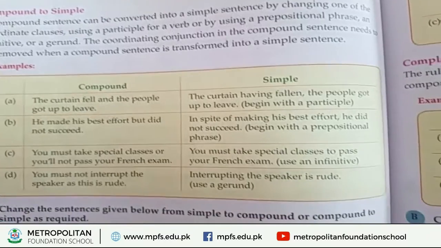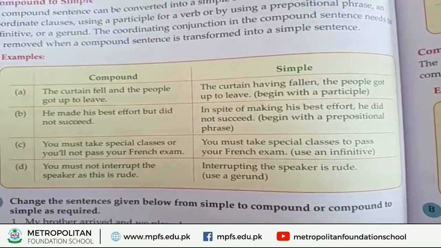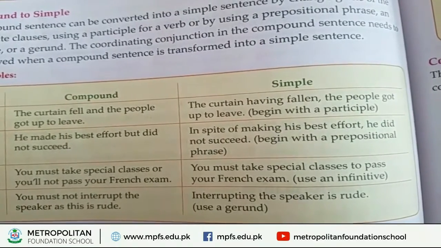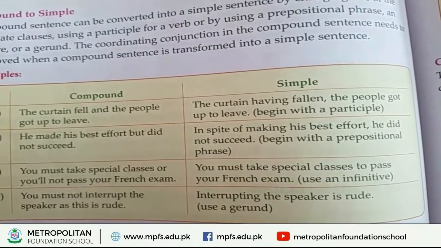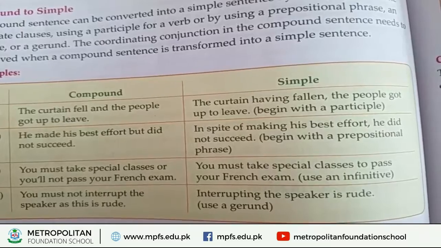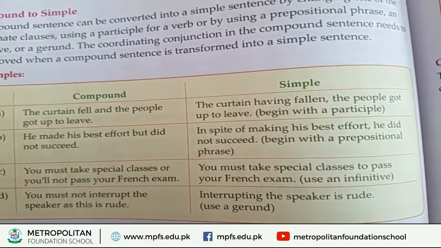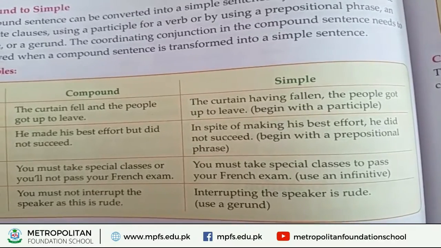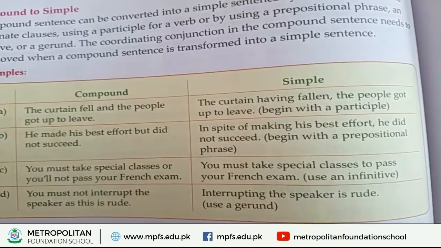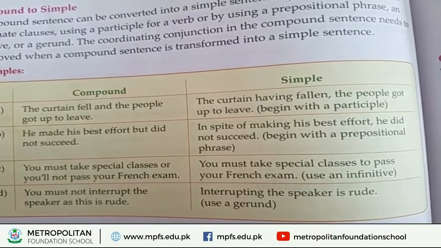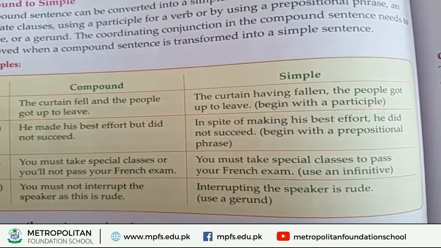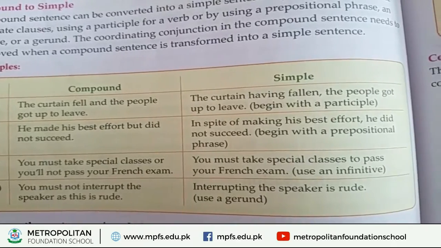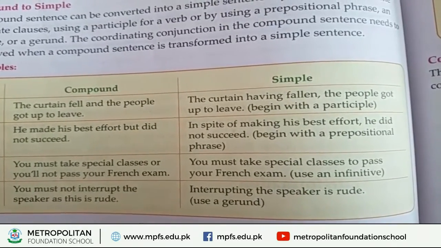So look at the example. Compound first: The curtain fell and the people got up to leave. So here we are talking about the compound sentence, and in this sentence and is the coordinating conjunction that joins the two sentences in one.